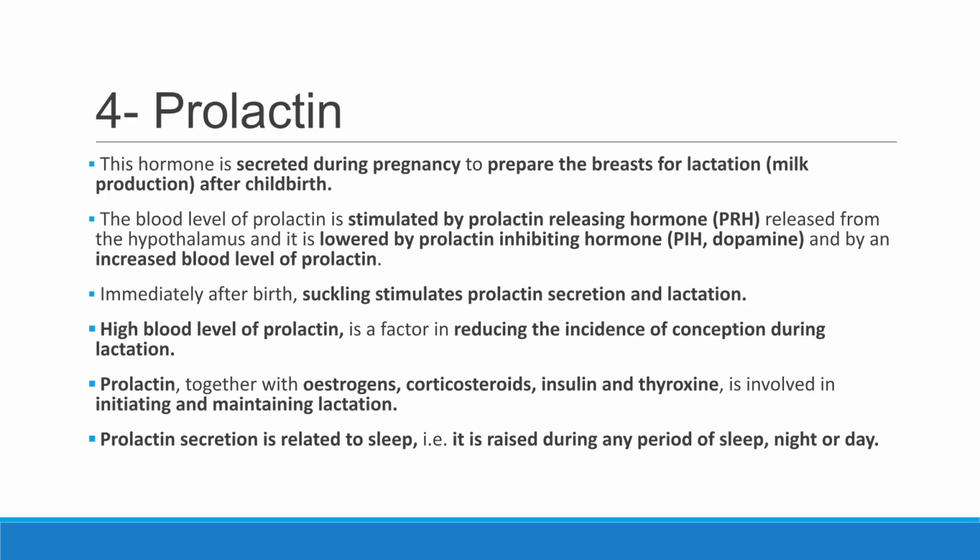Prolactin prepares breasts for lactation. PRH stimulates its release, while PIH, dopamine, lowers it. Suckling stimulates prolactin secretion after birth. High prolactin levels can reduce the incidence of conception during lactation. Prolactin secretion is also related to sleep.